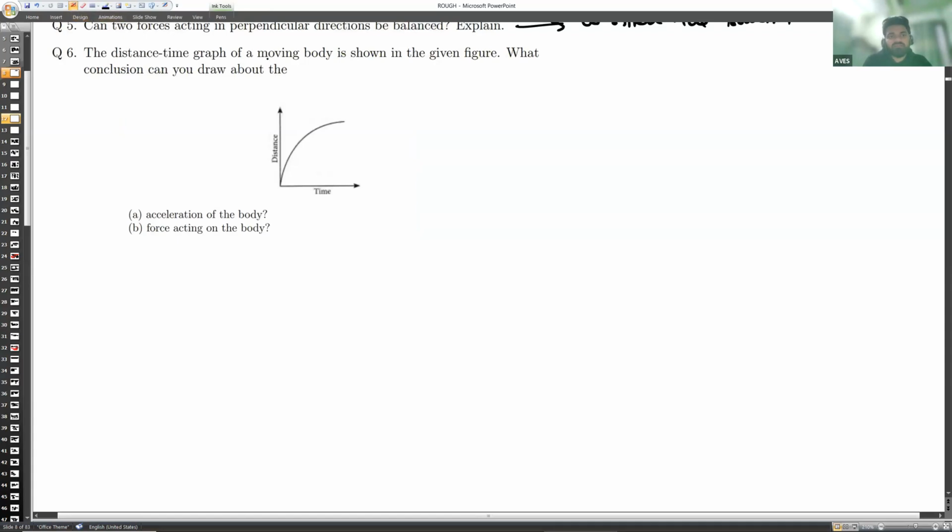The distance time graph of a moving body is shown in the figure. What conclusion do you draw? Is it an accelerated body, accelerated motion or not? Is a force acting on the body? Tell me.